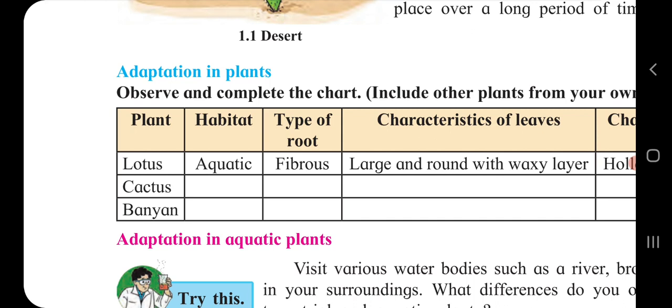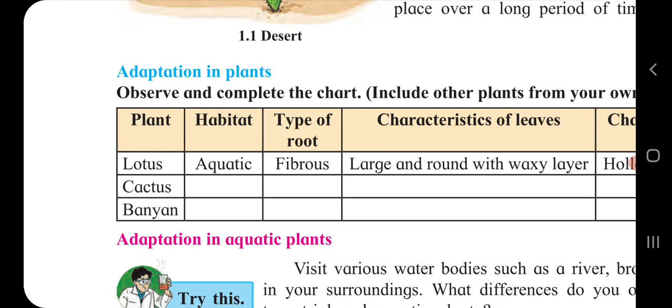And leaves are reduced or absent because it is a desert. That's why in desert areas, mostly the plant has no leaves. Leaves are reduced or you can say absent, and they are replaced by thorns. Means in desert, leaves are converted into thorns. Thorns means needle type. In the same way, you are going to complete the banyan tree.